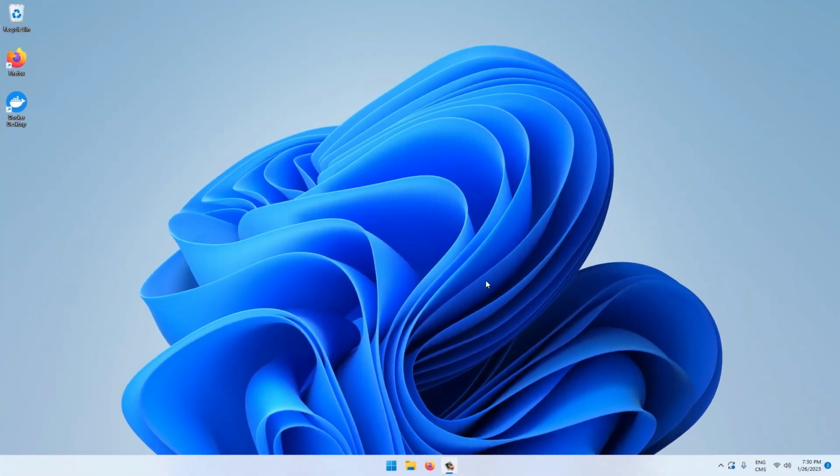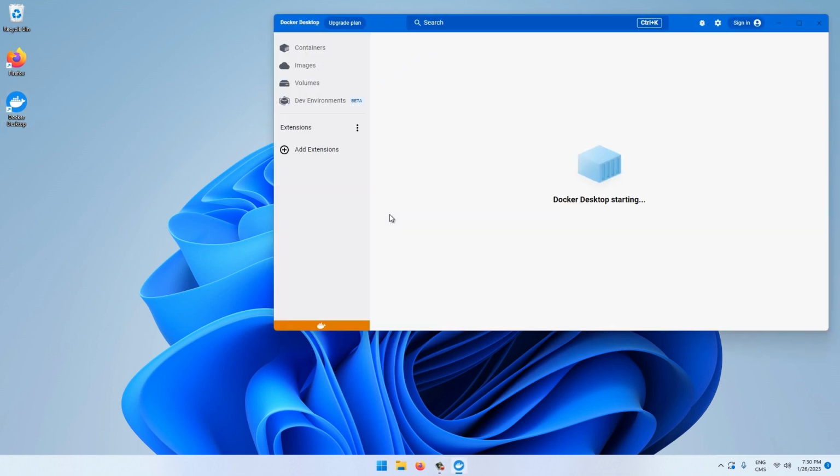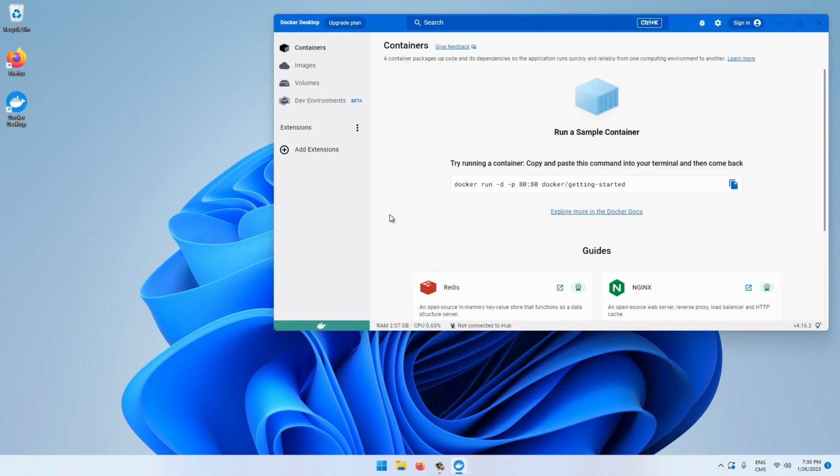You may be prompted with Docker Desktop at start, but if you're not, simply manually open it. Wait until it fully boots up.